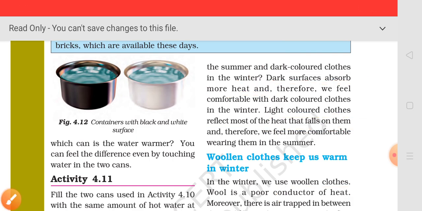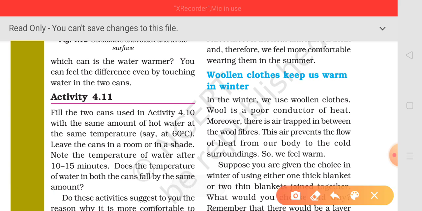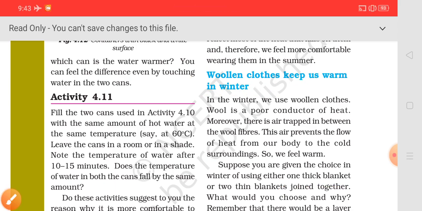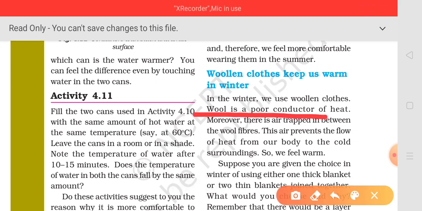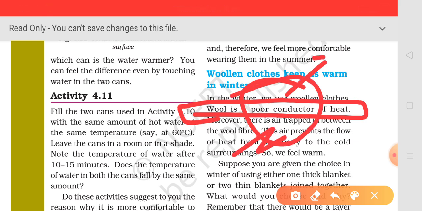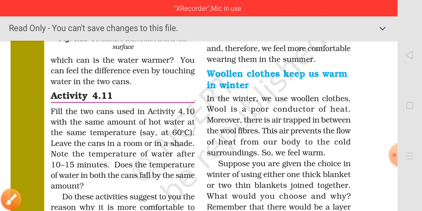Now we'll move towards the next topic, that is woolen clothes keep us warm in winter. We all know that we wear woolen clothes in winter because they keep us warm. So why so? In winter we use woolen clothes because wool is a poor conductor of heat. Do you know what is a poor conductor? Conductors are those which allow the heat to pass through, and poor conductors are those which do not allow the heat to pass through. So wool does not allow our body heat to escape, and thus it keeps us warm.